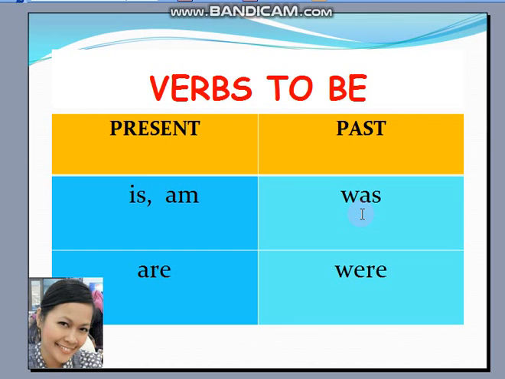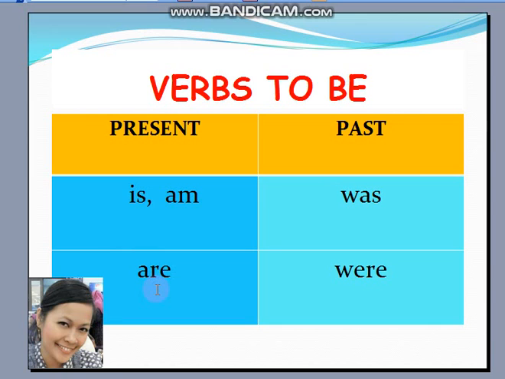For example, Jasmine is, she is, he is, it is. For am we use it only for I. I am eating. I am playing. If it is in the past, we use I was. Jasmine was, she was, he was, or it was.